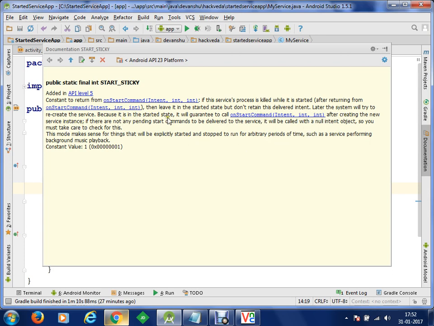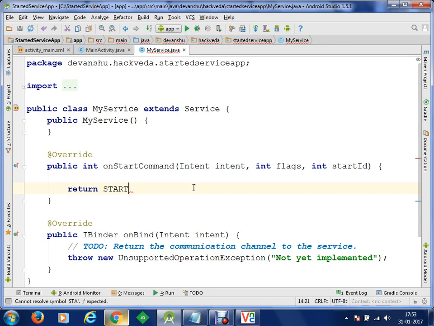If there are not any pending start commands to be delivered, it will be called with a null intent object, so you must take care to check for this. This mode makes sense for things that will be explicitly started and stopped to run for arbitrary periods of time, such as a service performing background music playback. We will return START_STICKY, and the constant value 1 will be returned here.